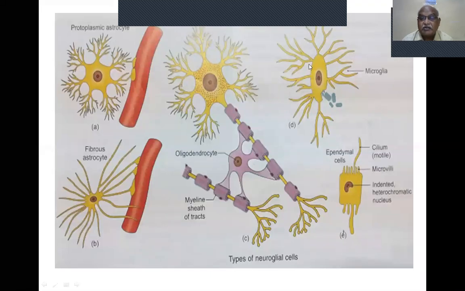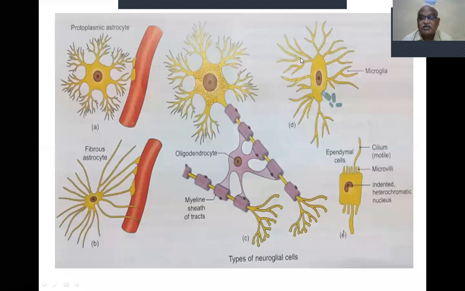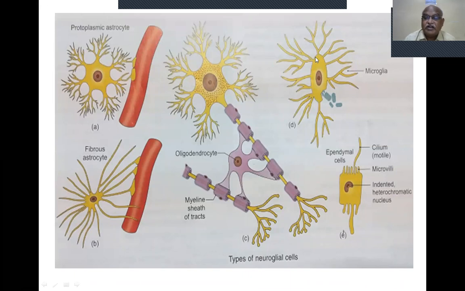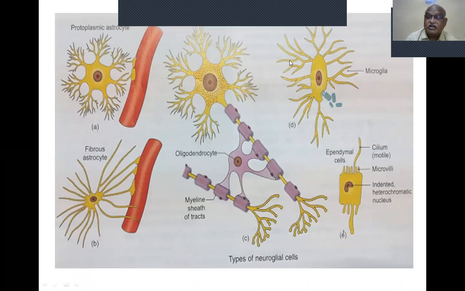So this cytoplasm extends as projections. This is covered by a cell membrane that is called neurolemma. This is the cell membrane of the neuroglia. So the cell membrane projects as a process. So the cytoplasmic process also differs.